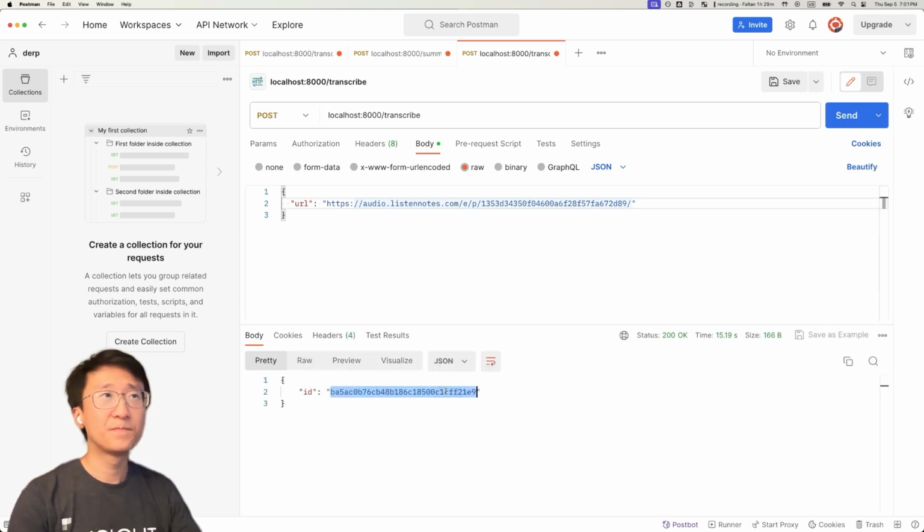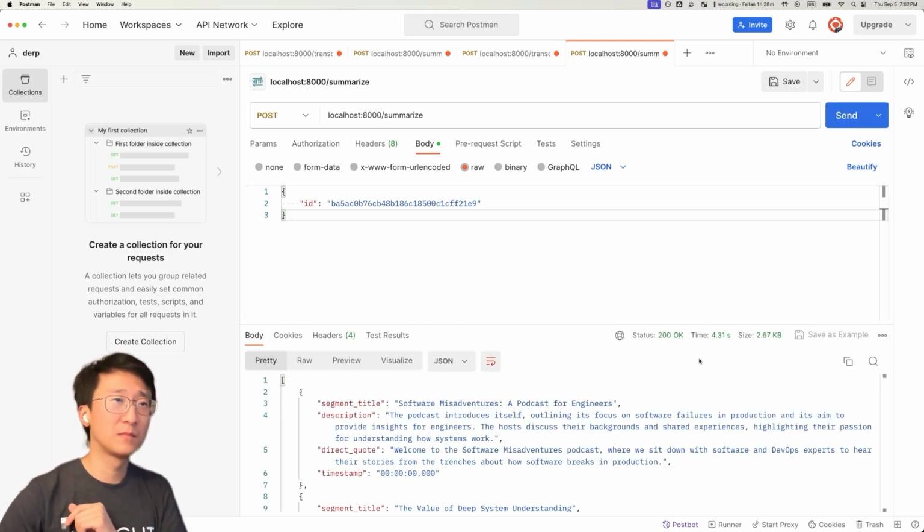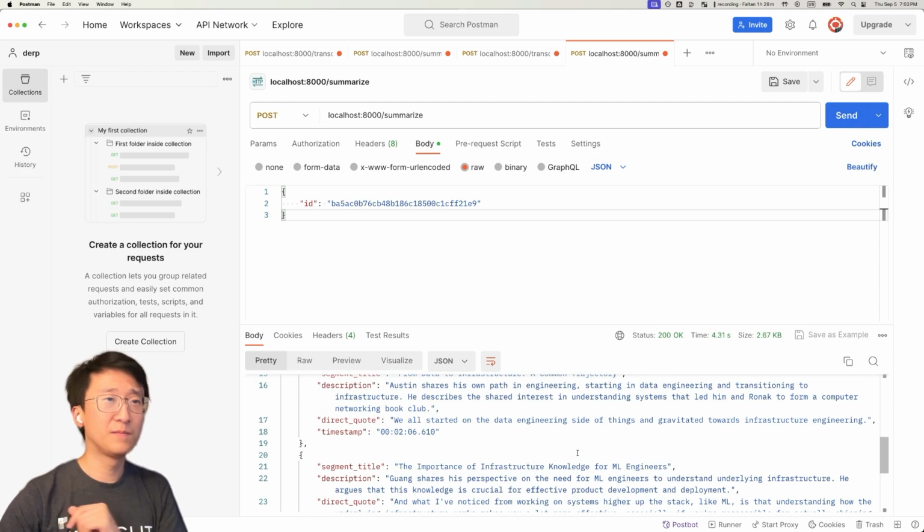Sweet. Now to test summarize, let's use the same ID to see if we get out those segments. Awesome possum. So now we have everything we need. Let's go work on the UI next.